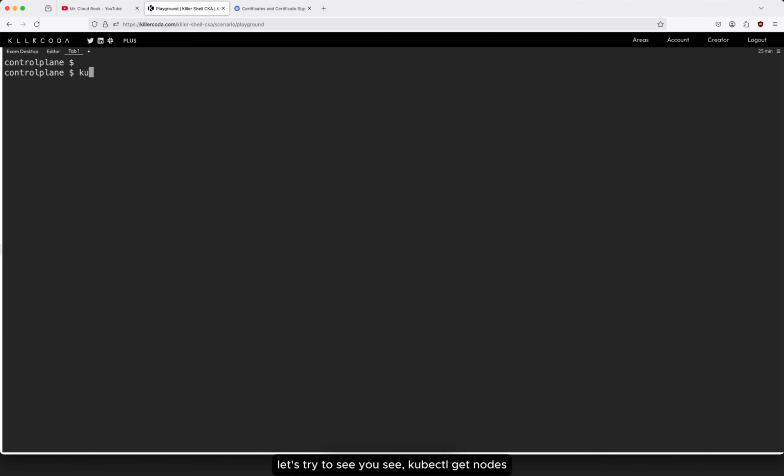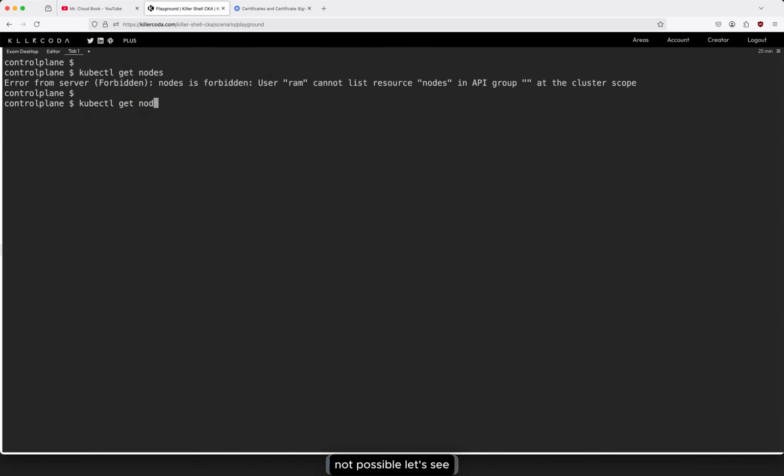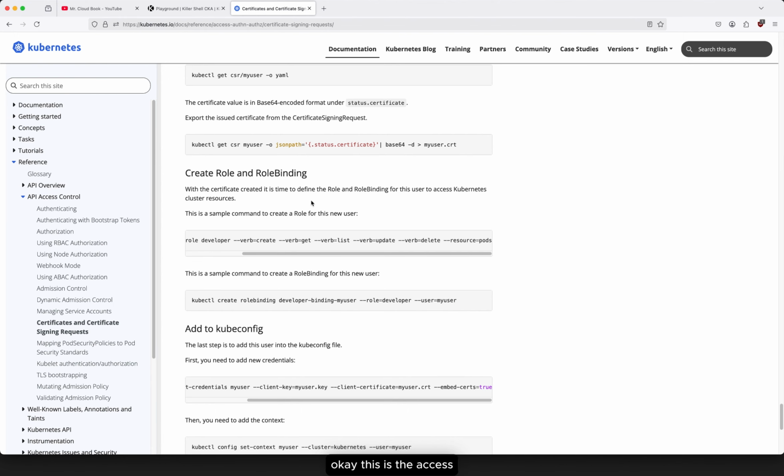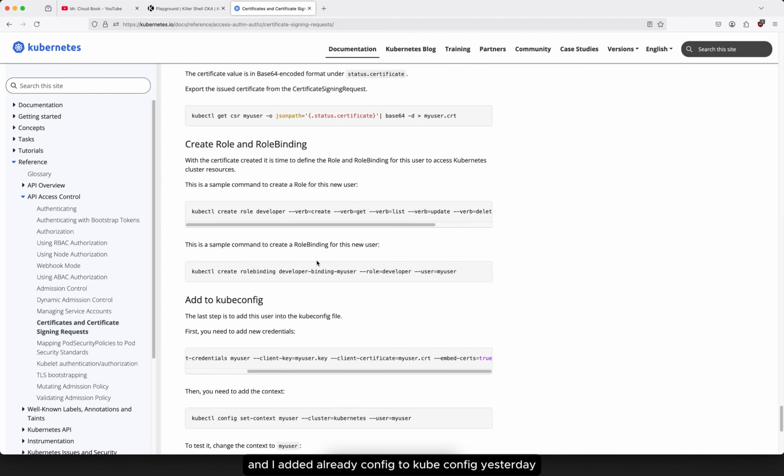Let's try kubectl get nodes for ROM. Not possible. Let's see the pods, whether he is able to see them or not. We created the role and role binding access for ROM with a simple direct command. This is role based access control. I have the user created using this CSR certificate, and I created this role and role binding, and I already added the config to the kubeconfig yesterday.